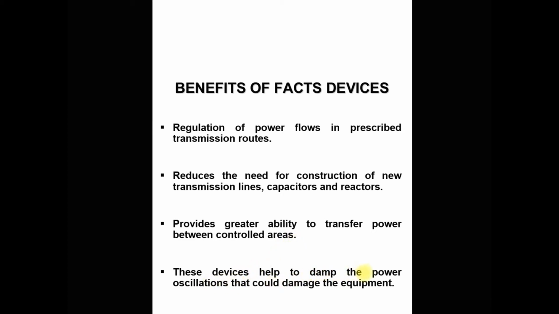Then these devices help to damp the power oscillation that could damage the equipment. What is power oscillation? Generally, power oscillation happens because of some type of fault in the transmission line. If we cannot damp out this oscillation in a short period of time, it may damage system equipment like transformers and generators. Clear? To damp out this power oscillation, we require FACTS devices. This is another benefit of using FACTS devices.